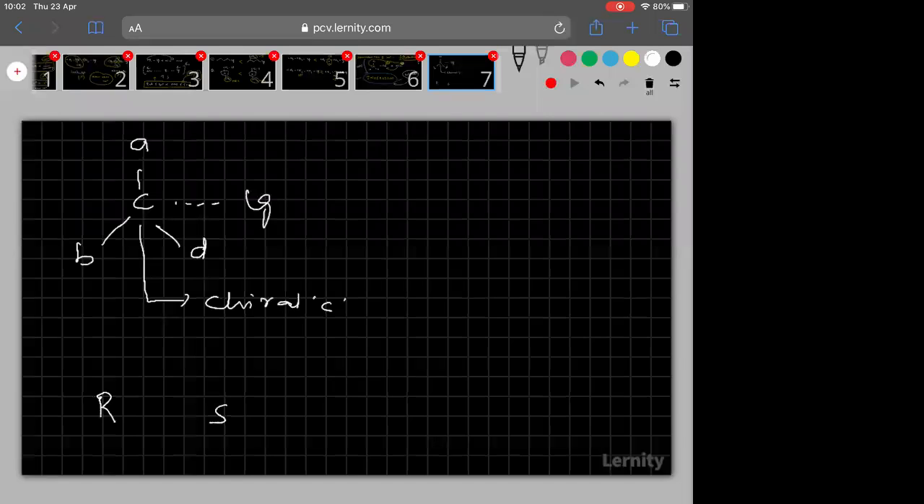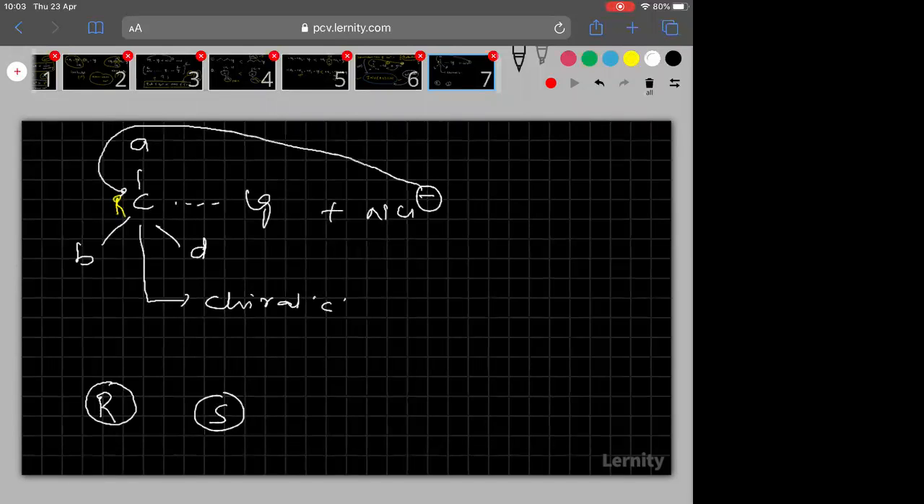Is it clear? Every chiral carbon has one configuration, either R configuration or else S configuration. Now, let us think, this chiral carbon is having R configuration. Now, in SN2, what happened? Nucleophile attacks from the backside. Then the product will be formed here. Clear? In the product, the configuration of the chiral carbon will be S, remember.